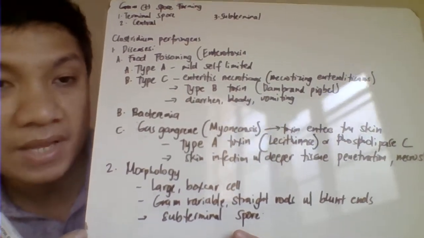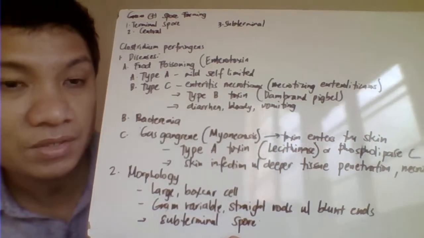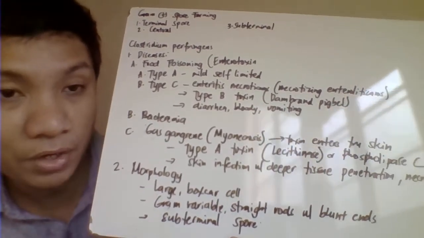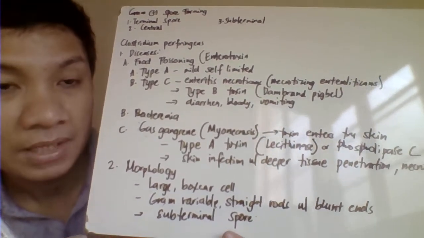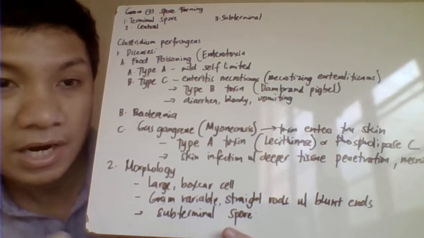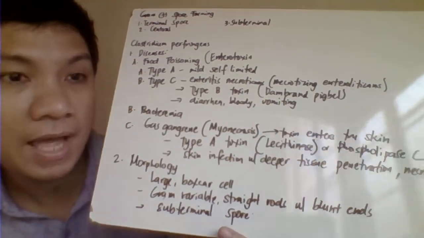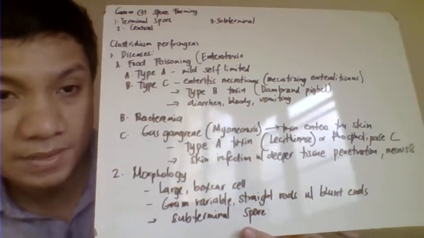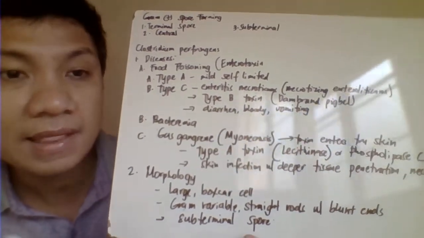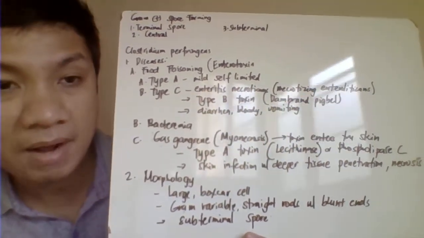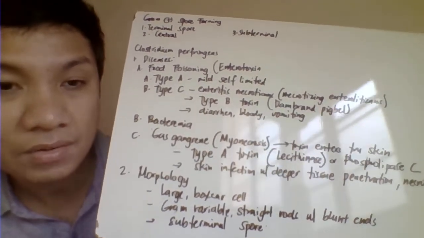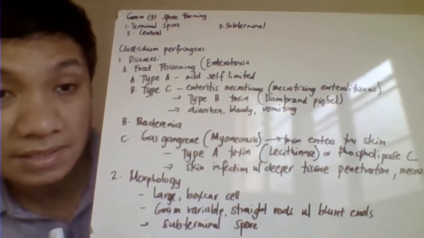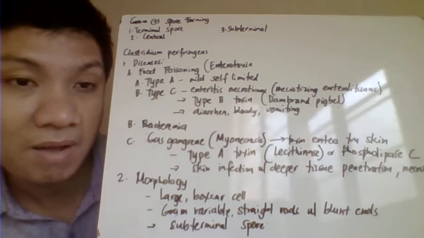Clostridium perfringens causes three main infections. One is food poisoning. With food poisoning, you get infected by ingestion of contaminated food with the preformed toxin of our Clostridium perfringens. There are two types that are most common. We have type A food poisoning, which is caused by our enterotoxin. Enterotoxin means a gastrointestinal tract manifestation, so expect it to cause diarrhea or gastroenteritis, manifested by diarrhea and vomiting.